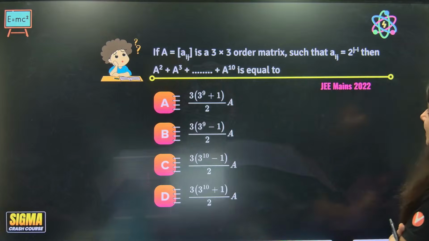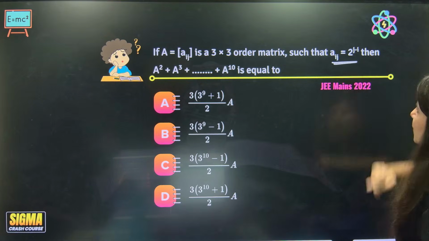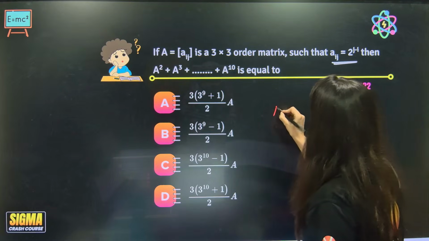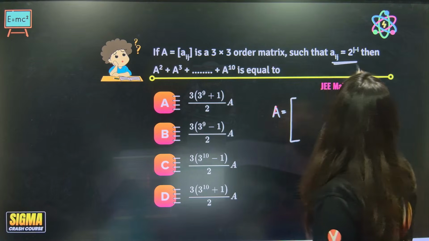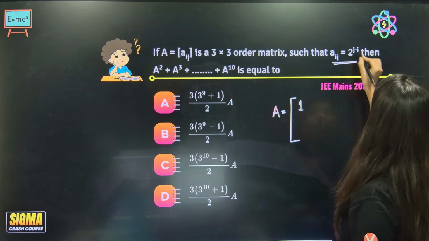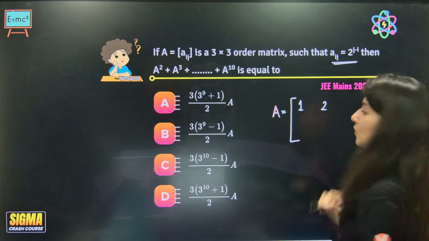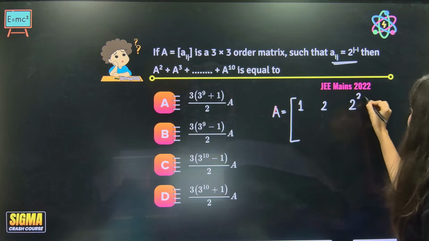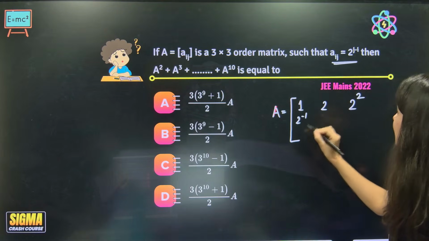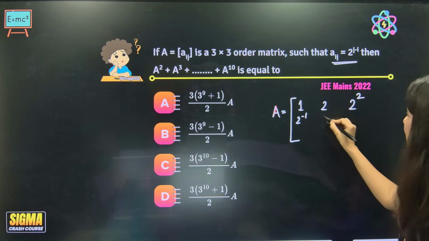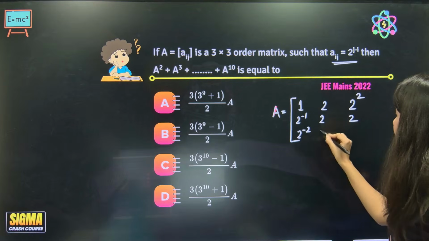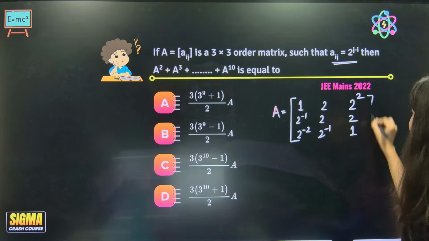Yes. Again, see, Aij is given to you and they are talking about A square, A cube. Okay. First of all, let's create a matrix. So, ma'am, A matrix will be A11, 2 power 0, A12, so 2 power 2 minus 1, so 2. Correct? This is 2 square. Now, what about A21? So, A21 is 1 by 2, 2 power minus 1, and then keep on increasing the power of 2. So, 2 power 0, minus 1, 0 and then 2. Okay, this is 2 power minus 2, 2 power minus 1 and that's it, 1. So, this is your A matrix.